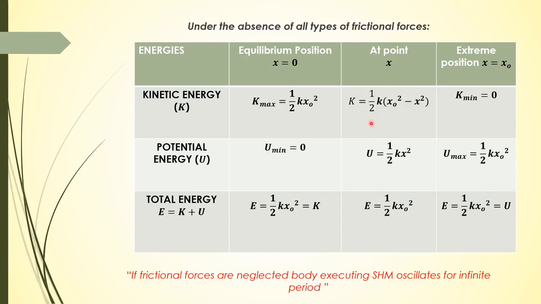And at some point x, kinetic energy is half k into x naught square minus x square, potential energy is half k x square, and total energy is half k x naught square, which is a constant if x naught is constant. So this is possible for the case when friction forces are neglected. If we have zero friction, the body executes simple harmonic motion for infinite time.